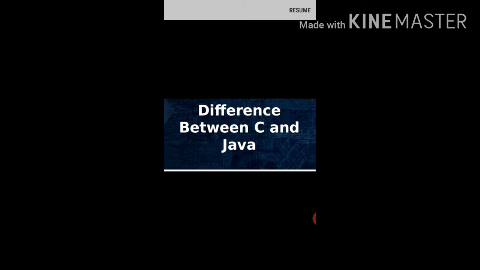You know what is meant by object oriented and procedure oriented programming language. Second, Java supports OOPS concepts, but C does not support OOPS concepts. OOPS means object oriented programming. Third, Java uses a bottom up approach and C uses a top down approach. Fourth one is